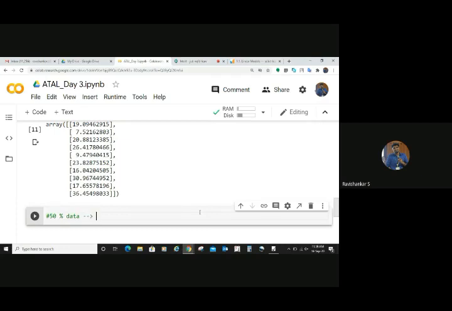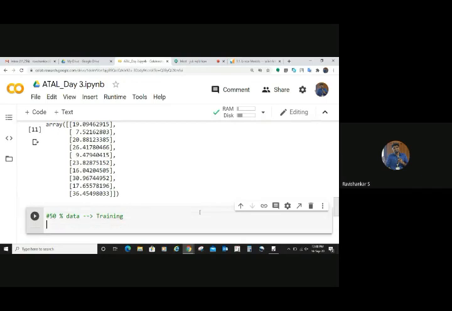I told you this is not a good practice, but this is for example purpose only. Normally you will take 70 or 75 or 80% when you have a lot of data. Now we have only 10 samples, so that's the reason I am taking only 50% of the data. We are going to have 50% training data and the remaining 50% is going to be your testing data.